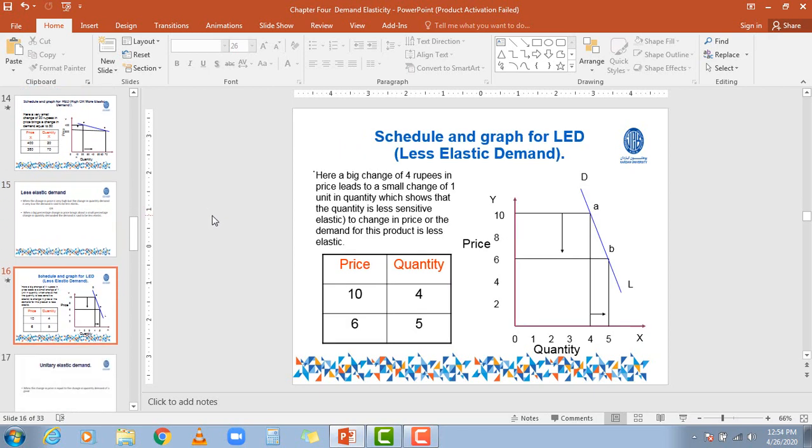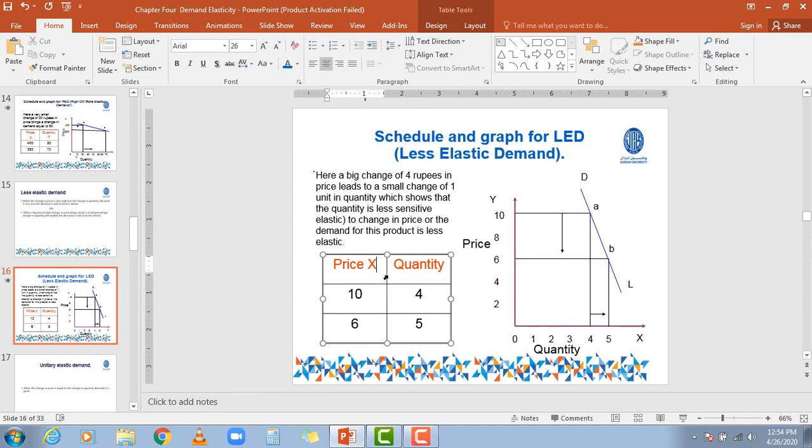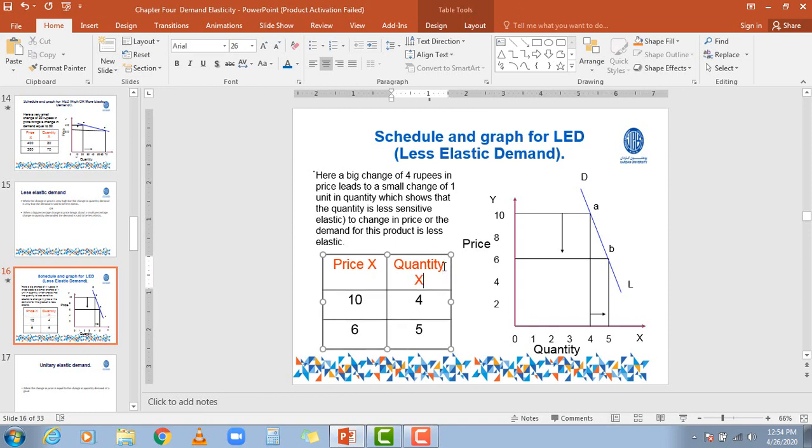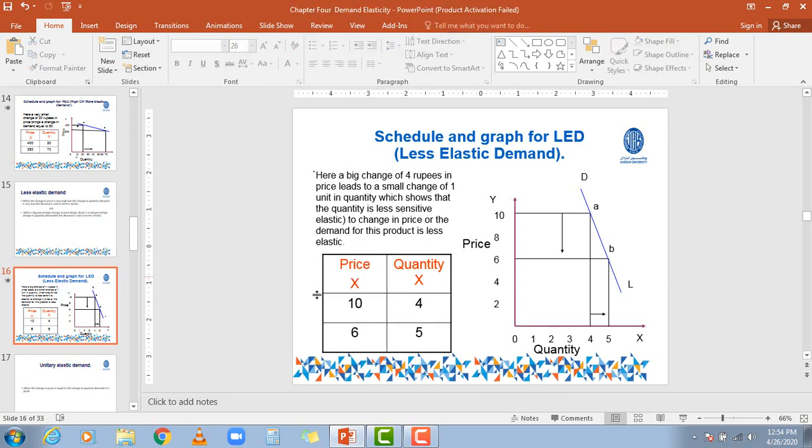Okay, here is the table and graph for understanding what we mean by less elastic demand, right? My dears, as you can see in the table, on the left hand side I've shown the price of X, and on the right hand side of the table I've shown the quantity demanded. Now if the price of X is 10, the quantity demanded is 4. But when the price falls from 10 to 6, the quantity demanded rises just from 4 to 5.